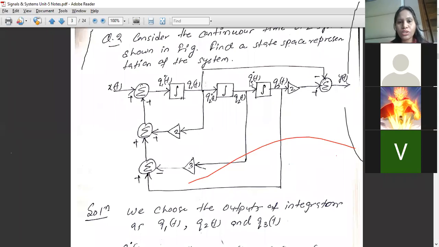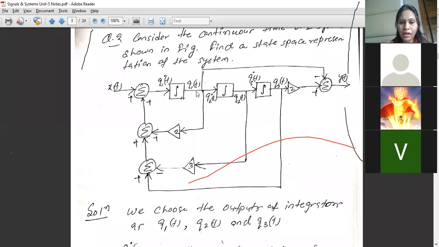The previous question was in a discrete time system, and this one is a continuous time system. Here we don't have the unit delay block. Here we'll be having an integrator block. These all are integrator blocks. From here we have given the input x(t), and this is given to the first integrator block, then the second integrator block, and then the third integrator block.